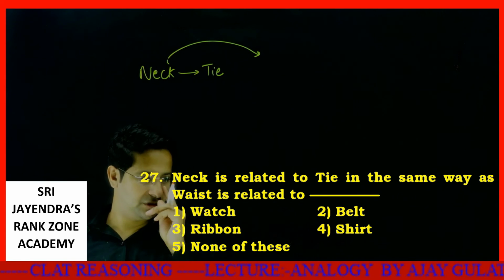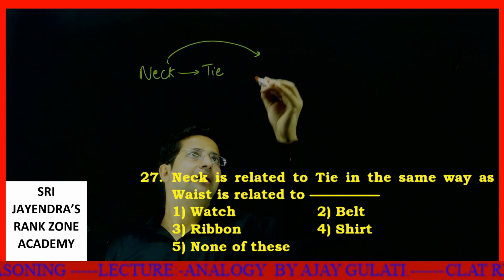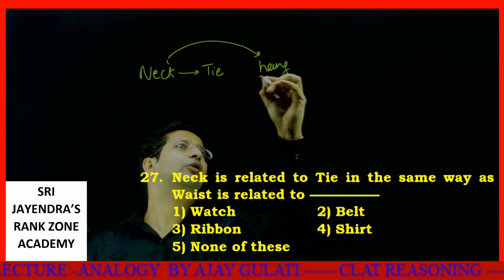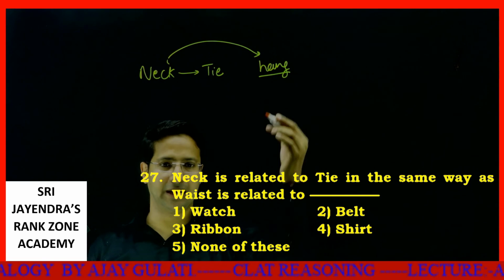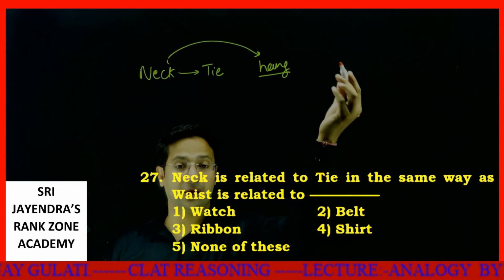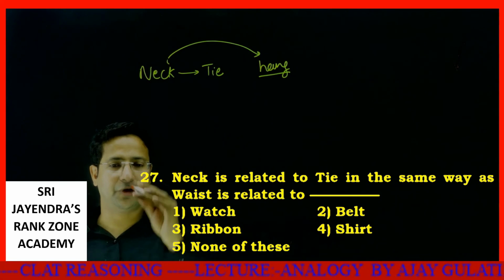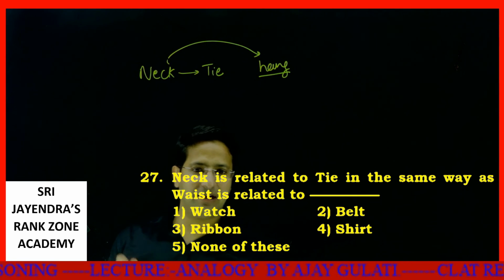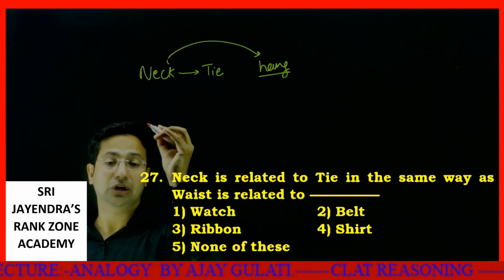Neck is related to tie, and a person can also be hanged by the neck. Okay, hanging rope, so there could have been hanging rope also. Now the options are not being made very cleverly. The thing is, the answer has become very easy.